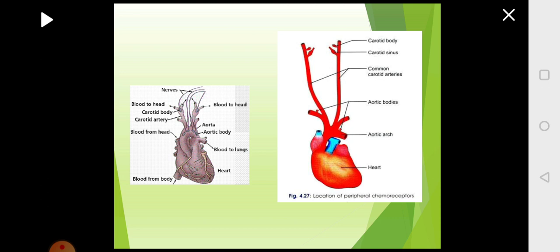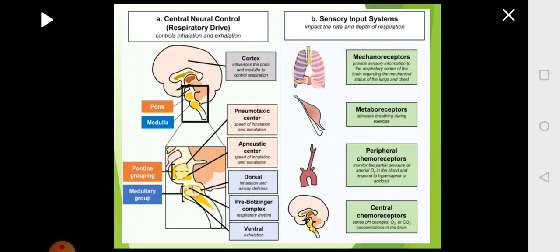First, it gives away the carotid artery, and at the carotid sinus, you can see the location of the carotid body. Then the aorta comes out and arches down to form the main aorta, and located on that is the aortic body. So the carotid body and the aortic body are part of the peripheral chemoreceptors.